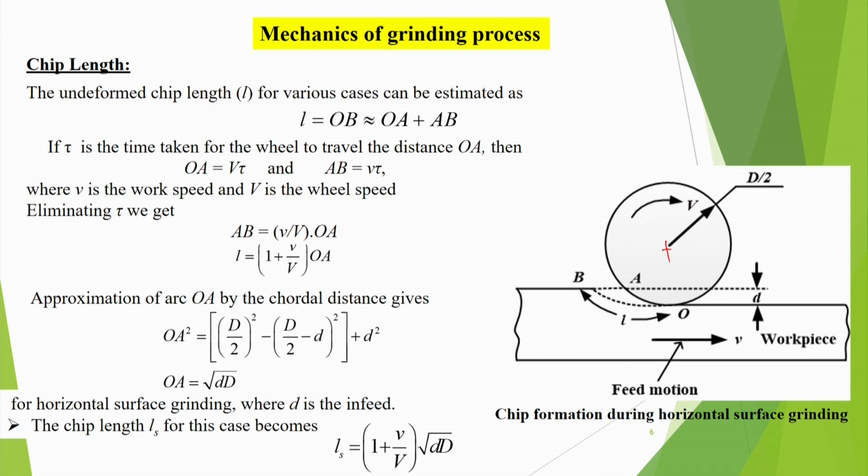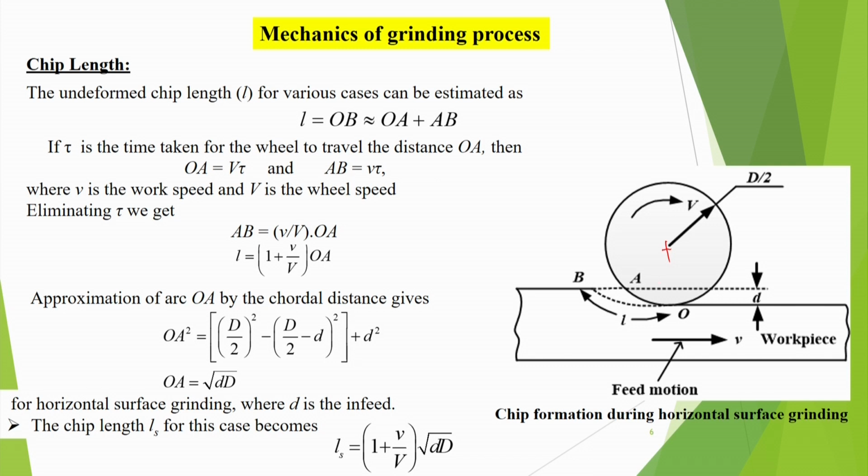And now what happens, here the depth is d. d is the depth of the grinding wheel, the depth of cut you can call it, where we are giving the wheel depth basically, and it is called in-feed here. d is basically in-feed, that means I am feeding that. That means from the surface we are removing d amount of material.